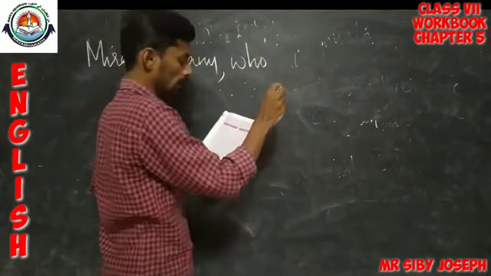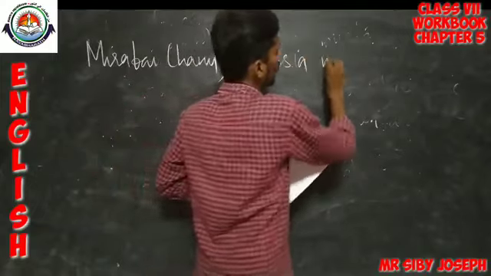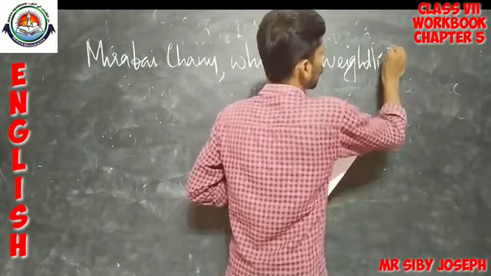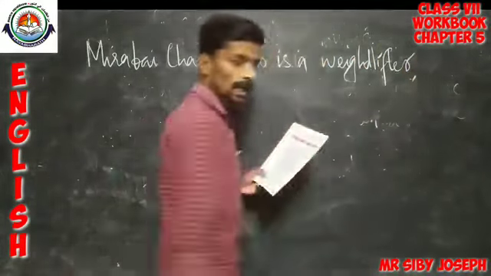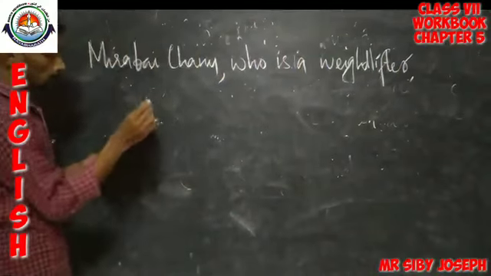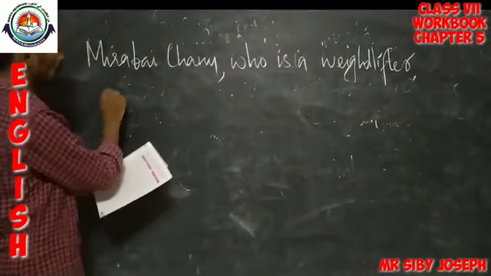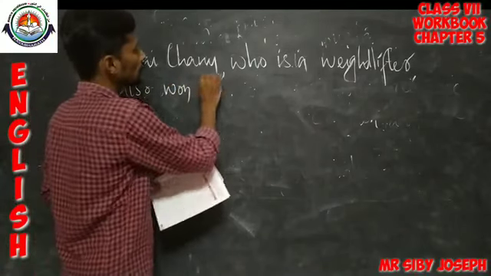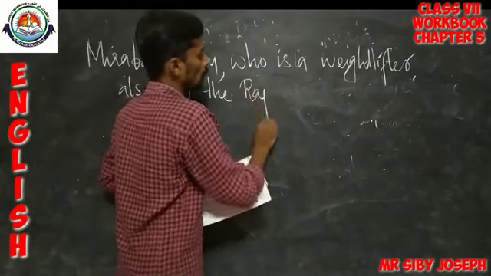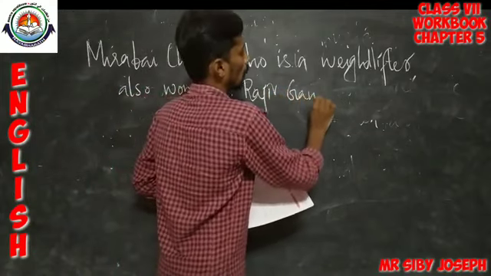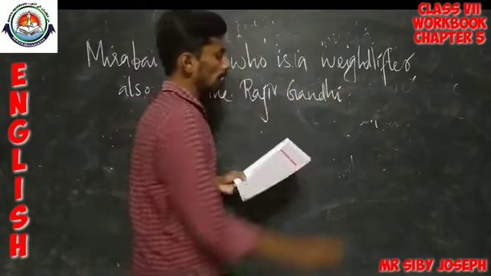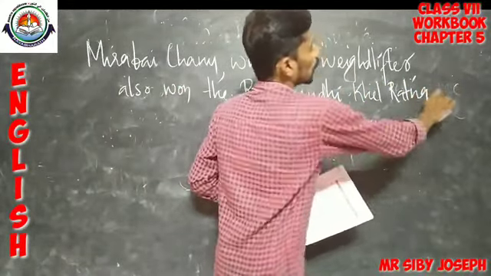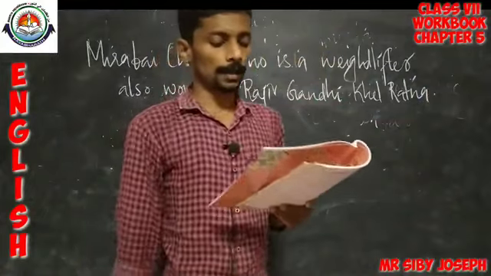Who is a weightlifter, then again a comma, also won the Rajiv Gandhi Khel Ratna. Okay. So, in that way you have to complete the remaining examples.